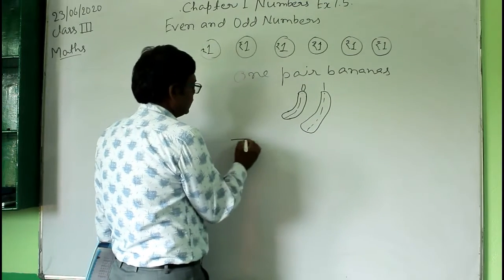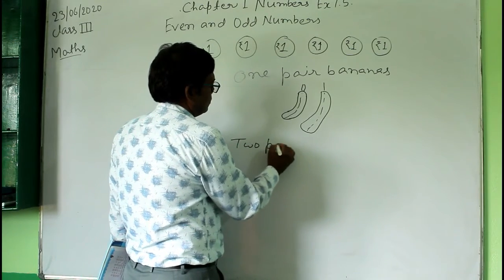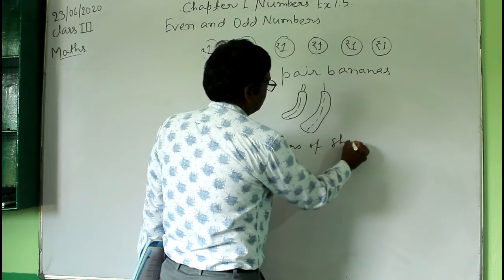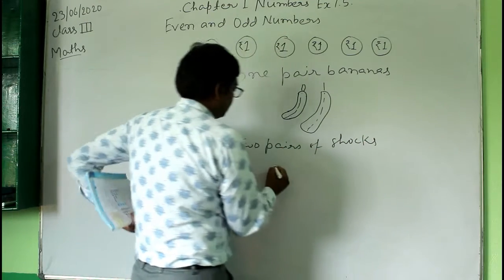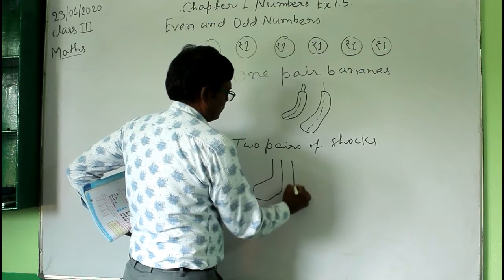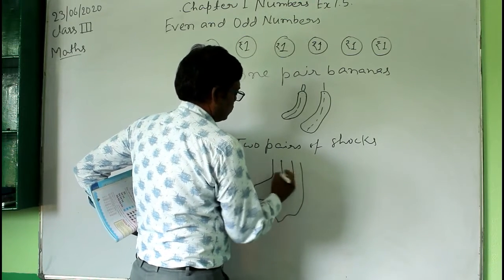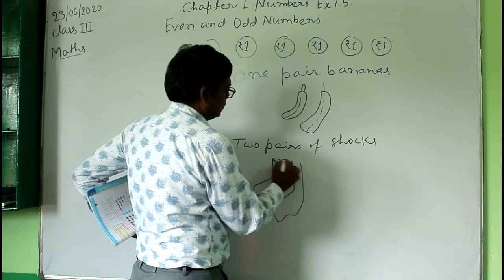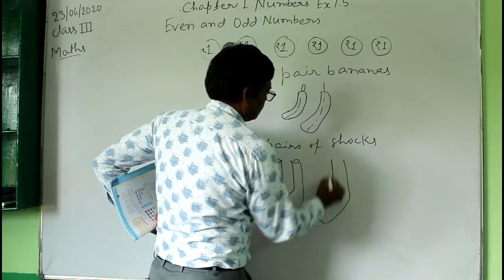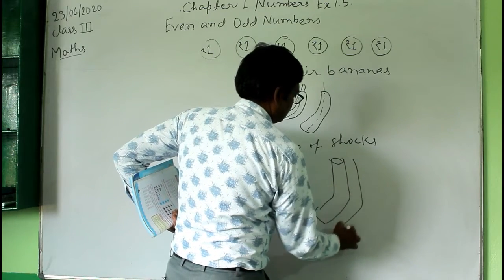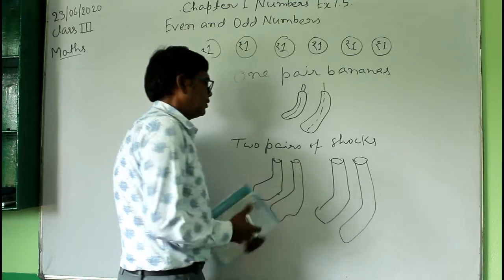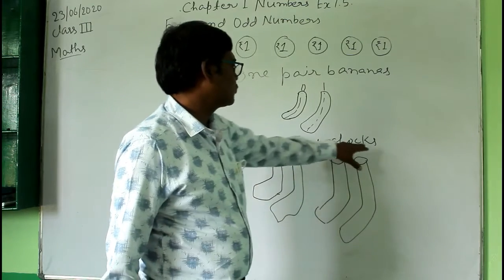And when you say 2 pairs of socks, it means you have one pair of socks here, and then again another pair of socks. So you have 2 pairs of socks here.